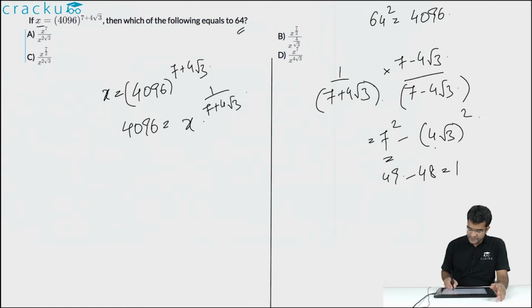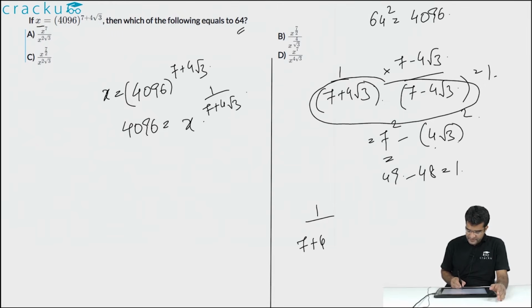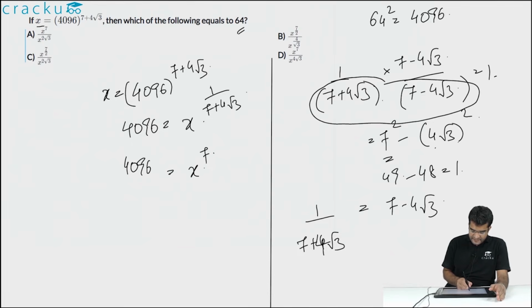So this becomes equal to 1, or the denominator is equal to 1. So the value of 1 by 7 plus 4 square root of 3 is equal to 7 minus 4 square root of 3. So the value of 4096 is equal to x to the power 7 minus 4 square root of 3.